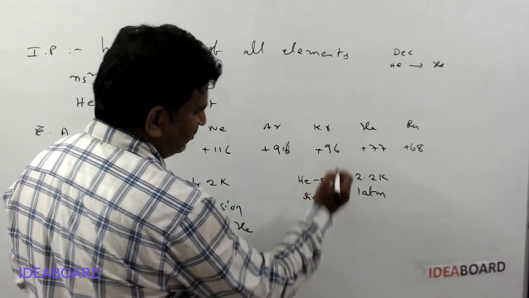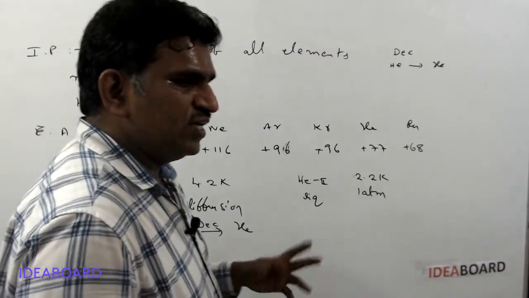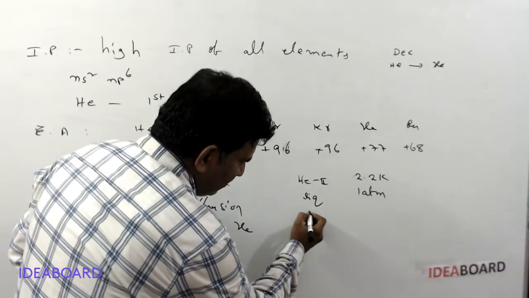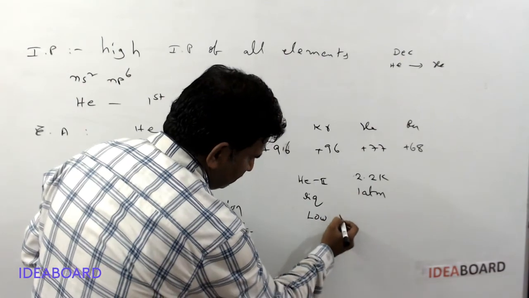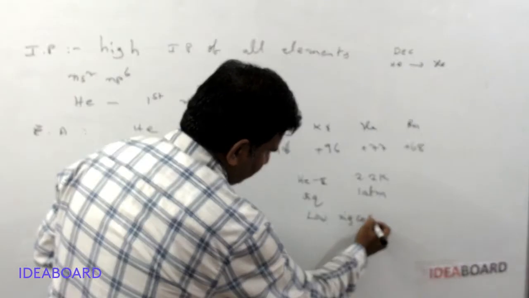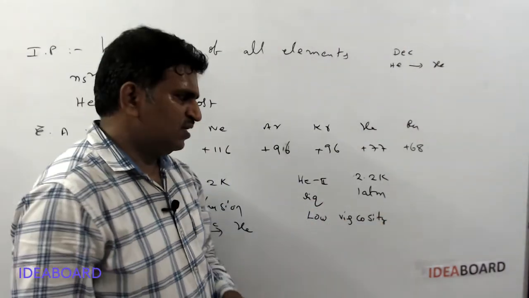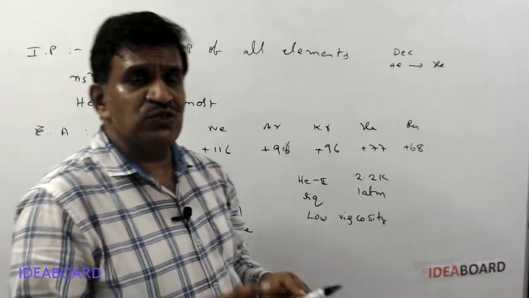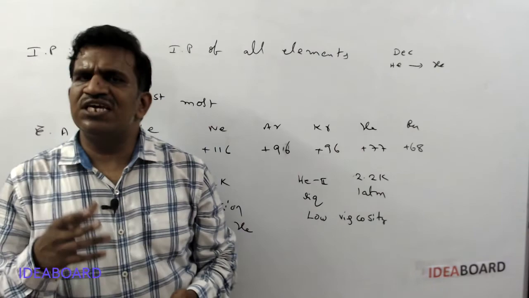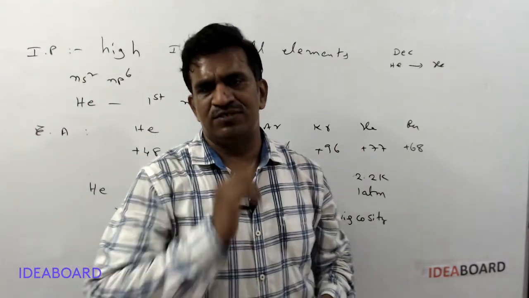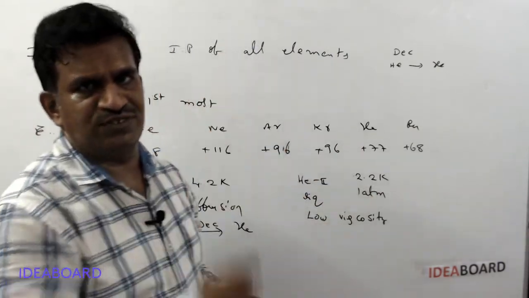Helium 2 liquid is formed. This helium 2 liquid has a very low viscosity. Because of its very low viscosity, it has an unusual property. Generally liquids flow downwards, but it flows upwards.